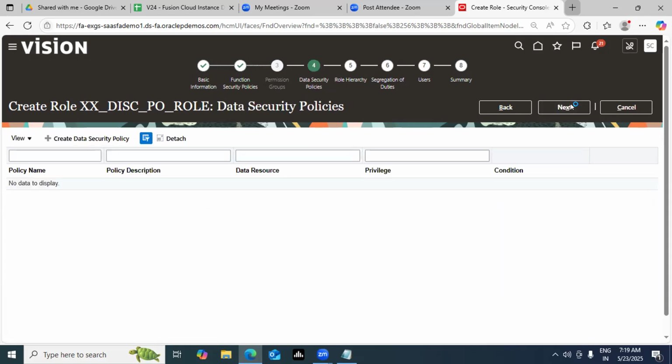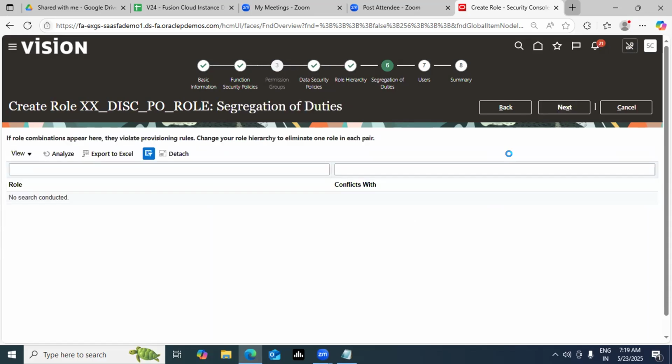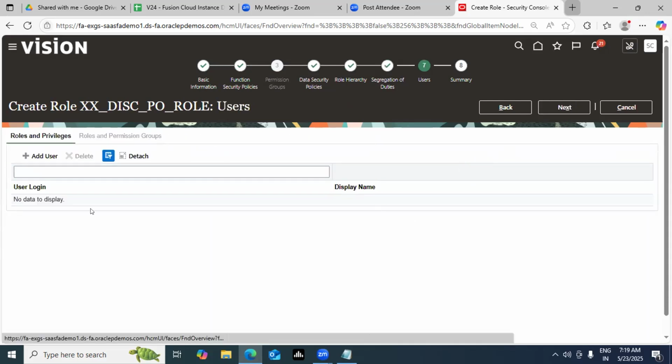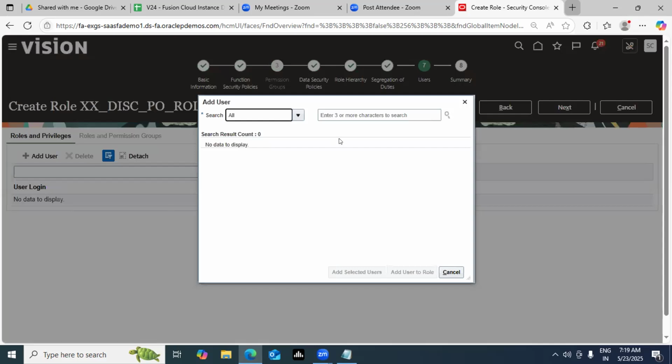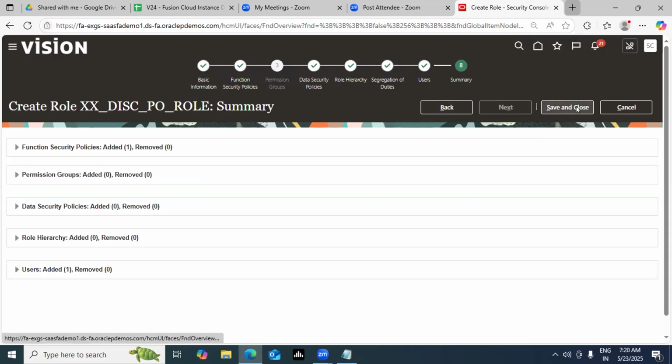Here, if you try to add more than 50 people, it will not work. It will not work at all. That's a key point. So now you can assign this particular discretionary privilege to your Varun Sharma. Correct. This is how things happen in Oracle Fusion, guys. This is how it works. Click on the next button, and you can save and close.